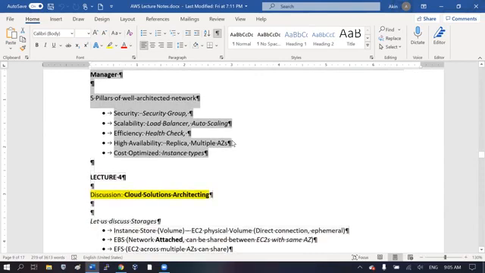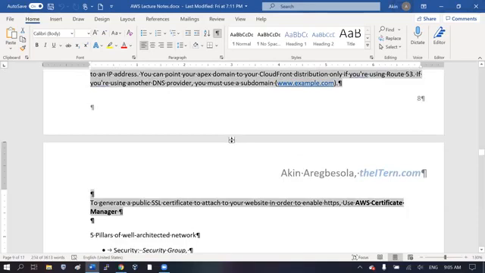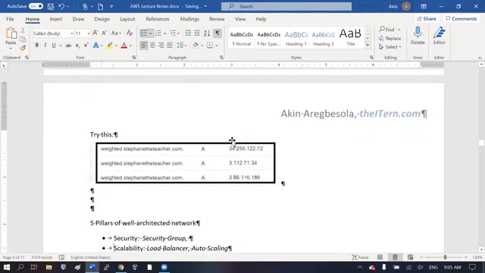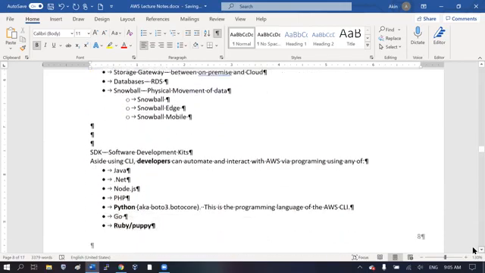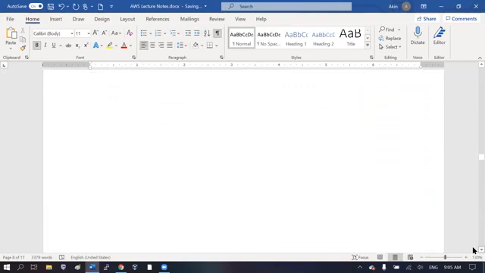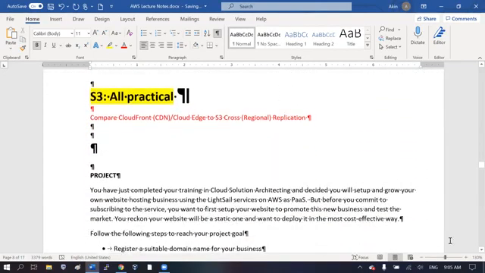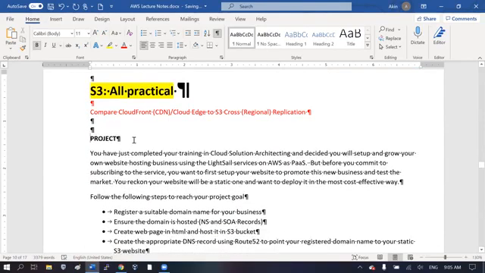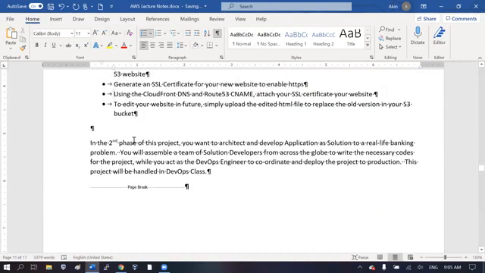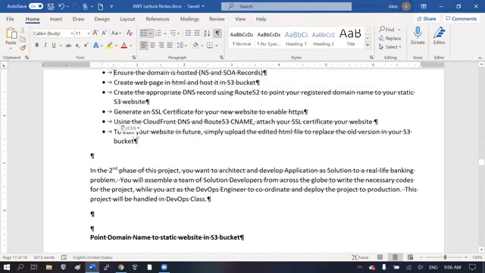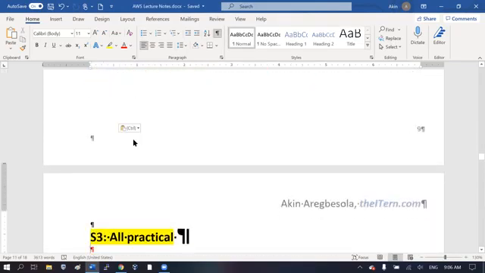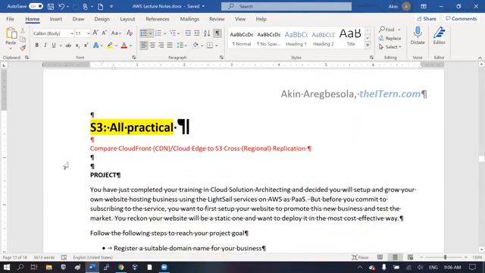And then S3. Okay, so S3 is going to be all practical. Are we ready to start S3?